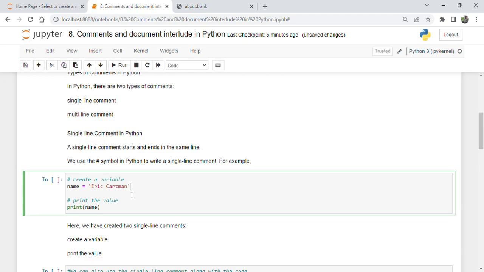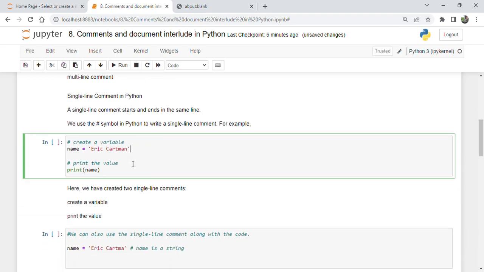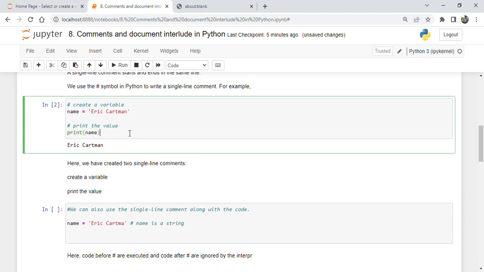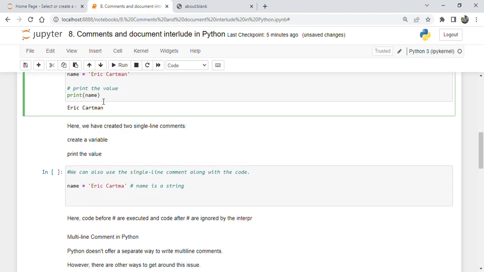For example, here is the example: hash create a variable, name is equal to Eric. Then, print the value, print name. Let us run this. Here, the create variable comment has no effect on the code, and the print the value comment has no effect on the code. It only prints the argument, which is name.